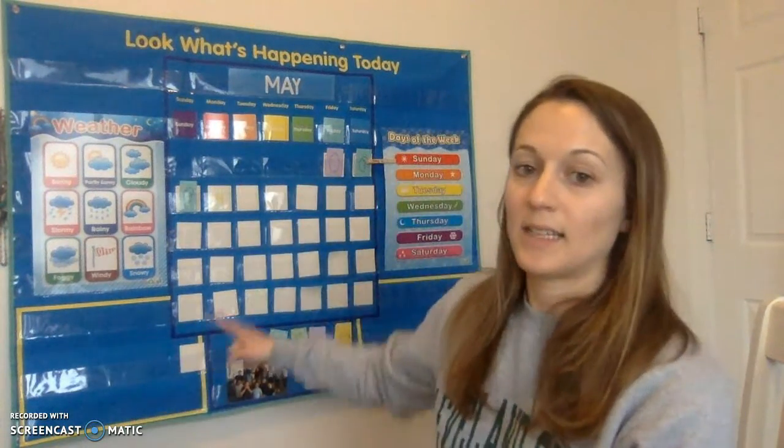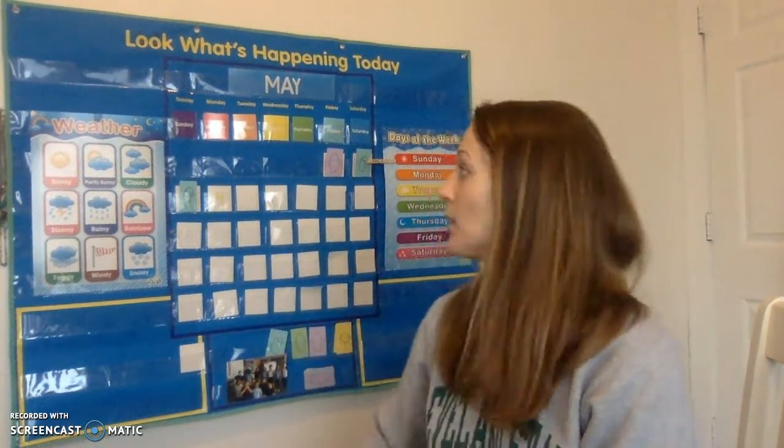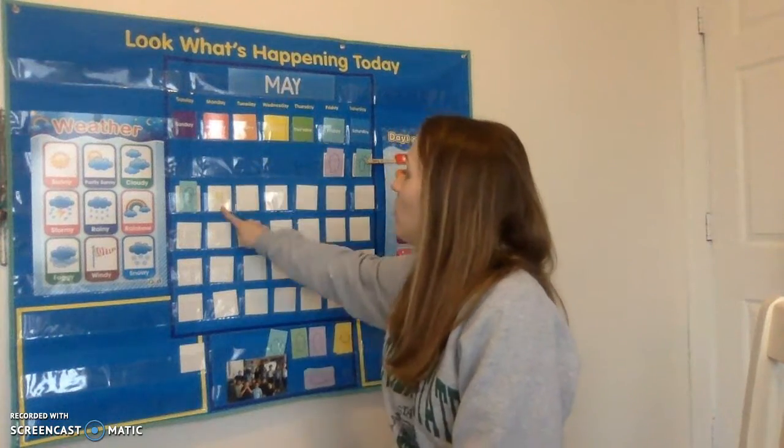All right, so let's go over this one more time. You're going to have 3 slides on Seesaw. The first slide is the calendar. So you're going to put what day it is, what month it is, and what the date is. And then I want you to record yourself telling me what the date is. So let me give you an example. I would say today is Monday, May 4th, 2020.